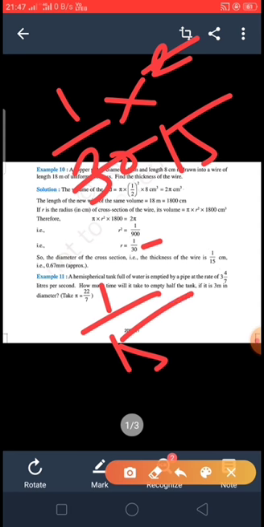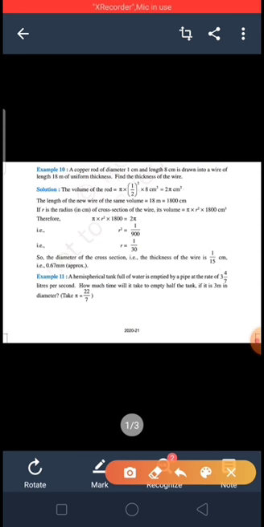So when you solve it, you will get the result 0.67 mm approximately, means the thickness of the wire will come to 0.67 mm.